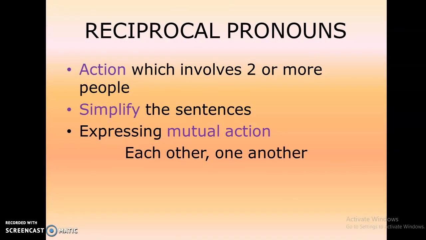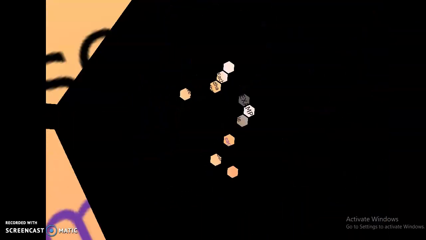Next type of pronoun is reciprocal pronoun. It is used when the action is involved between two or more persons. It is used to simplify the sentences and to express a mutual action. There are two types of reciprocal pronouns, which are each other and one another.